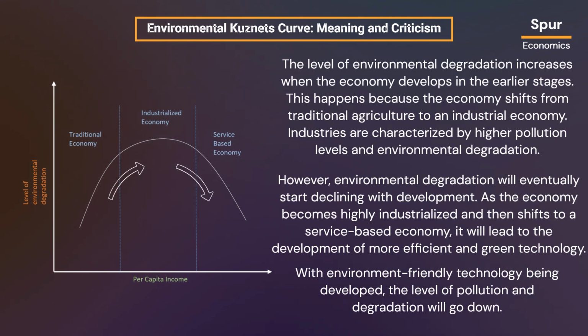The level of environmental degradation increases when the economy develops in the earlier stages. This happens because the economy shifts from traditional agriculture to an industrial economy. Industries are characterized by higher pollution levels and environmental degradation. However, environmental degradation will eventually start declining with development. As the economy becomes highly industrialized and then shifts to a service-based economy, it will lead to the development of more efficient and green technology. With environment-friendly technology being developed, the level of pollution and degradation will go down.